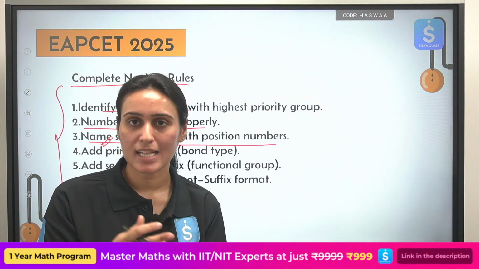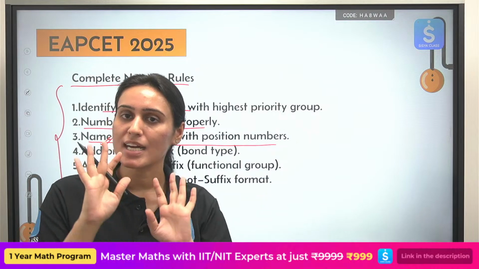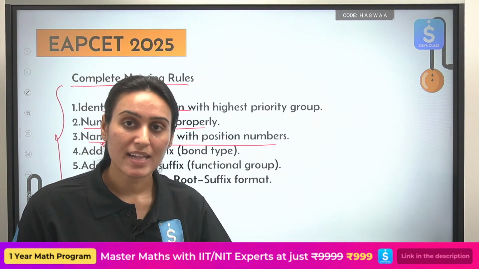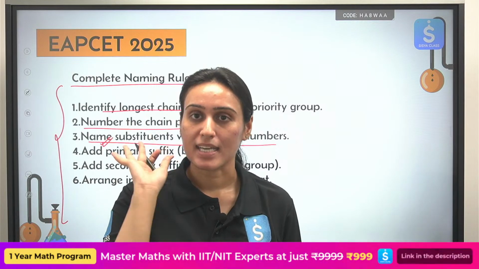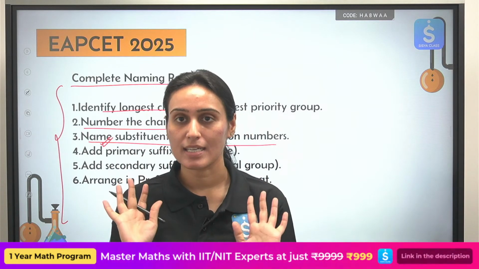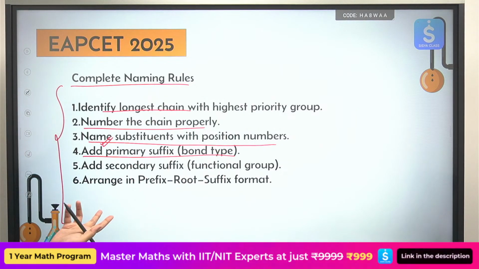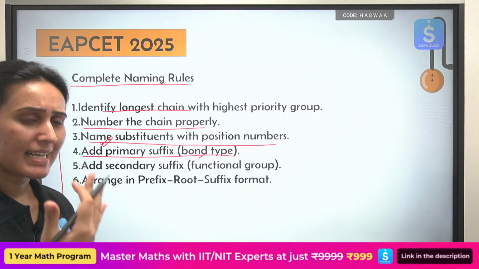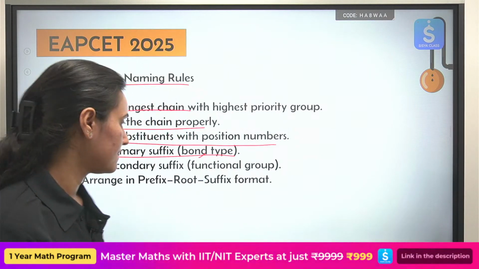So you have methyl, you have ethyl, you have propyl. Numbering is 2, 3, 4. We are not concerned with that. You are already done with that. But while naming the compound, you have to write each and every group in alphabetical order. That should be your top priority. Then you will add the primary suffix, the type of bond: alkane, alkene, alkyne. So ane, ene, yne. You will write that.